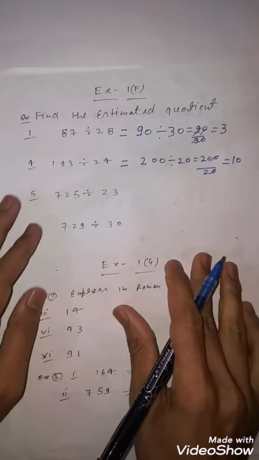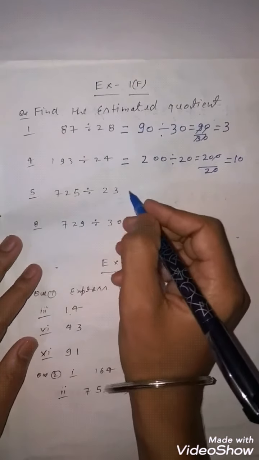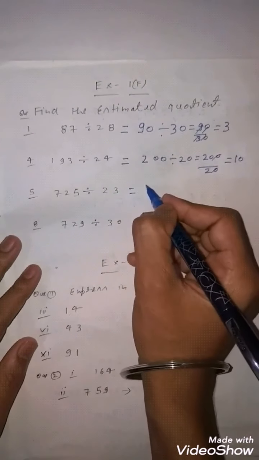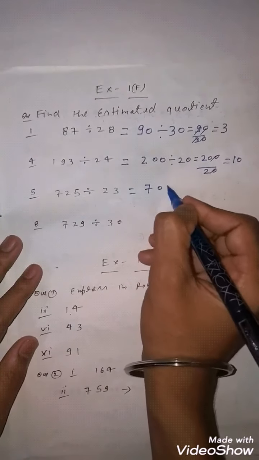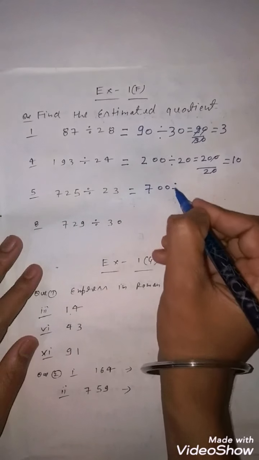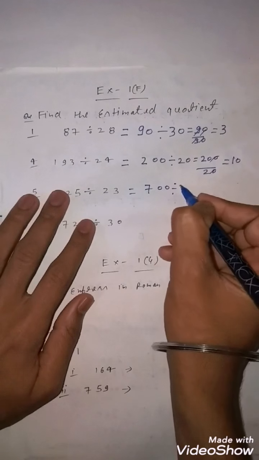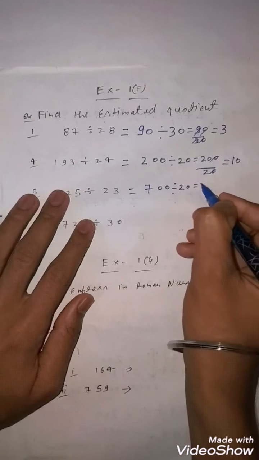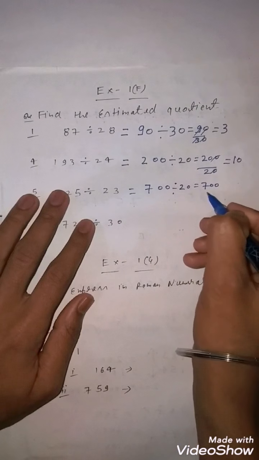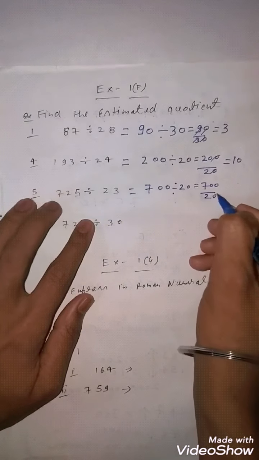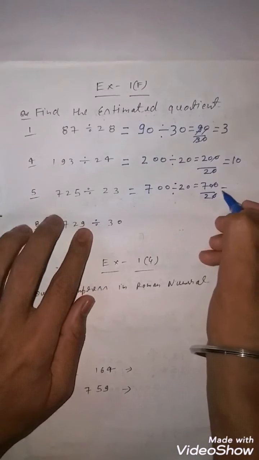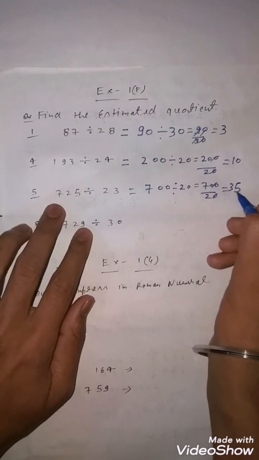Clear? Now 725. So you can write this one as 723. You know that you can write 20. So 700 upon 20, so this will come 35.